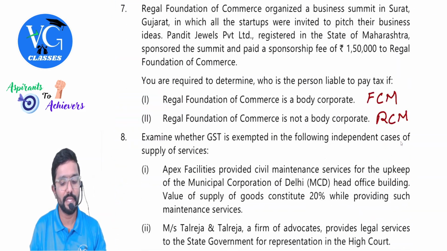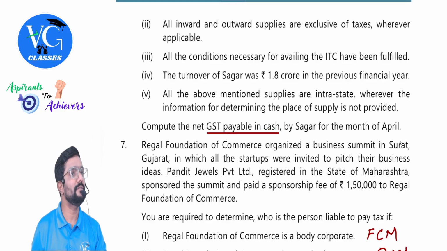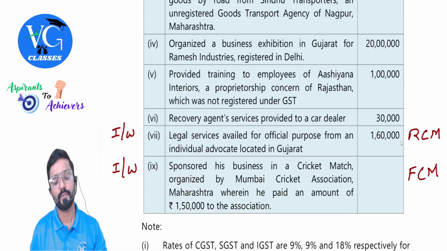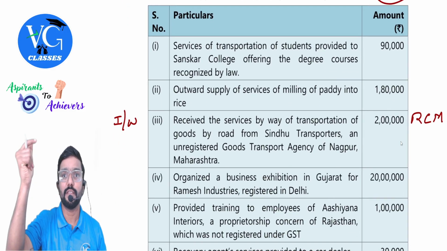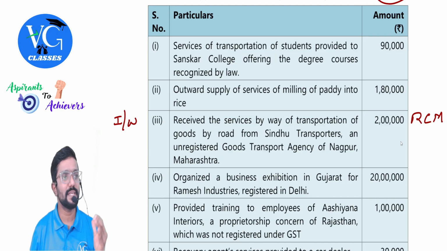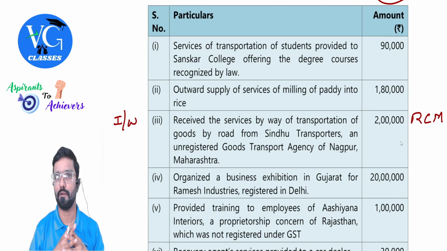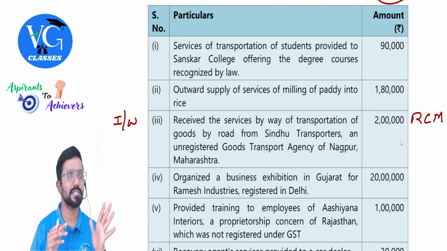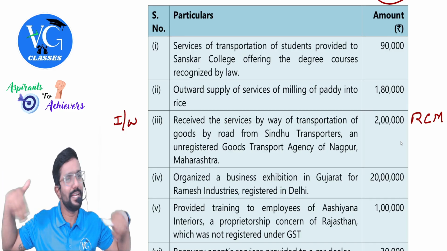Let me just go and read the requirement once. Compute the GST payable in cash, that means through the cash ledger, by Sagar for the month of April. Okay, sir. GST liability calculation. When the question is on this, guys, a few of the supplies will be given inward and a few will be given outward. Please take care of it. First, try to segregate how much is outward and how much is inward. Sometimes they will give them separately also. Then it becomes easy for you.